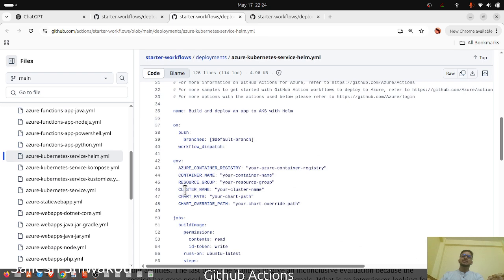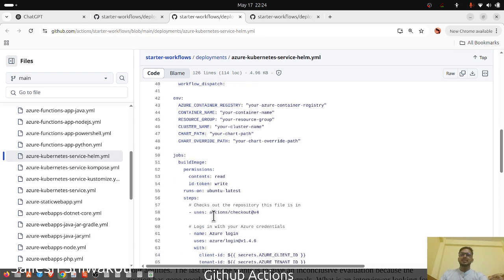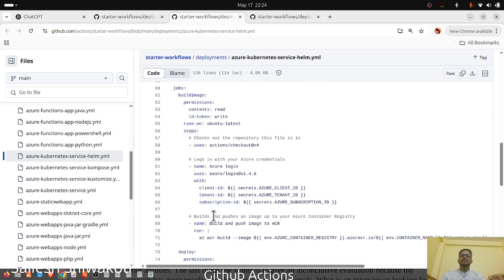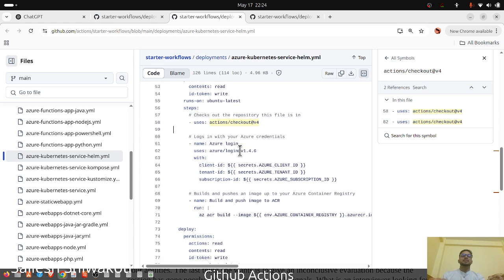So basically it needs container, resource, cluster, chart path and chart override path, and there are build image, permissions, access. You check out the repository this file is in. So basically, I just found what is the purpose of the actions. That checkout step means it checks out the repository this file is in. So basically, why is this necessary? I think it needs to be in that working directory.